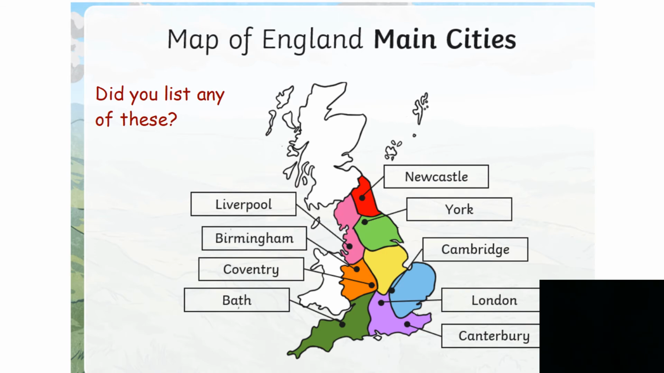Within these counties you will find cities. Some cities are bigger than others. Here are some of the main cities in England. Have you been to any of these before? Bristol is also a city, as is Manchester. Can you think of any other cities? If you're a football fan, think of some football teams to help you.